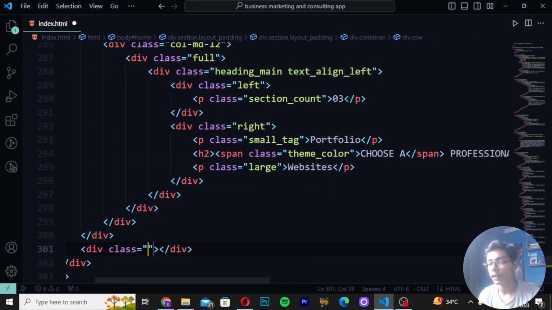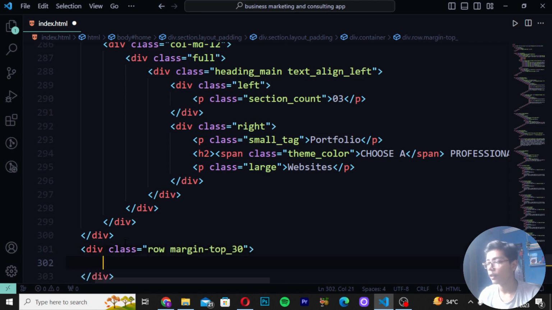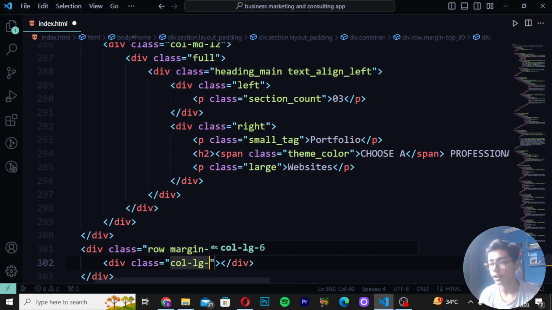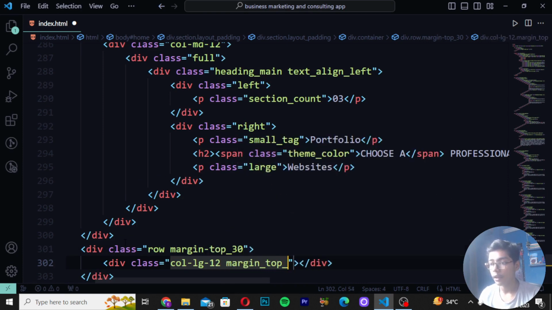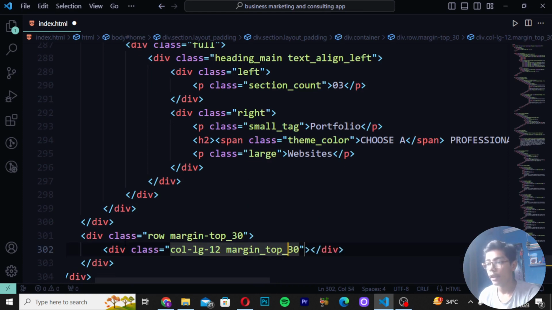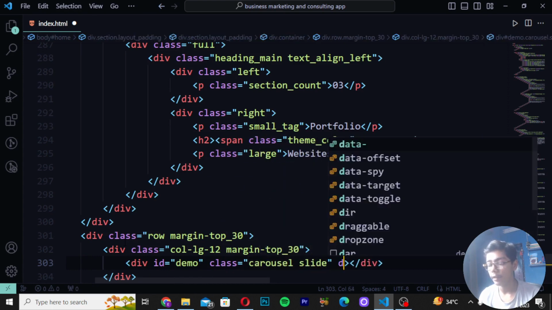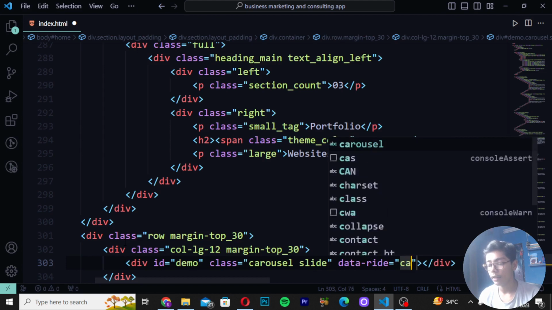Then create div class row margin_top, or you can write dash top, and then underscore 30. Then write div class, and then write col-lg-12 margin top, and I will write underscore 30 and dash like this. Now when you have done that, move down, write div id demo, and then create class carousel slide. So here I will write that. Here I will write data-ride as carousel.